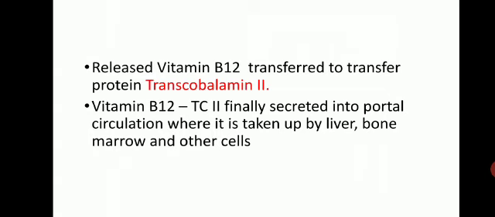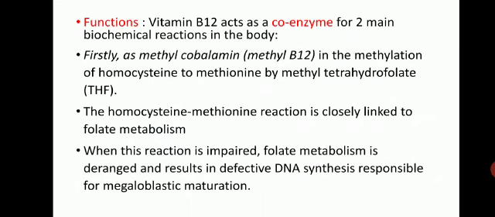There are two major vitamin B12 binding proteins, transcobalamin 1 and transcobalamin 2, and a minor protein transcobalamin 3. 1 is not essential for B12 transport and 3 is similar to 2, but it binds a small amount of vitamin B12. So vitamin B12 and transcobalamin 2 are finally secreted into portal circulation where it is taken up by liver, bone marrow and other cells.